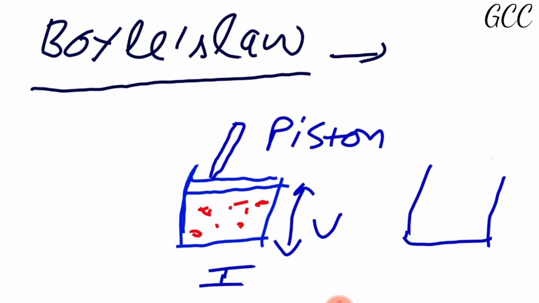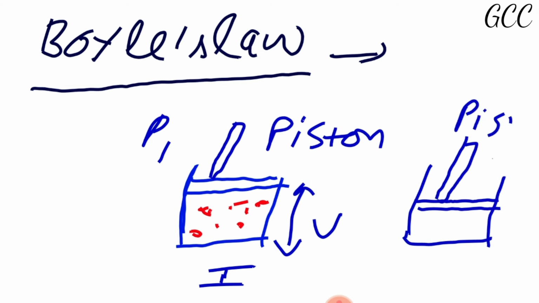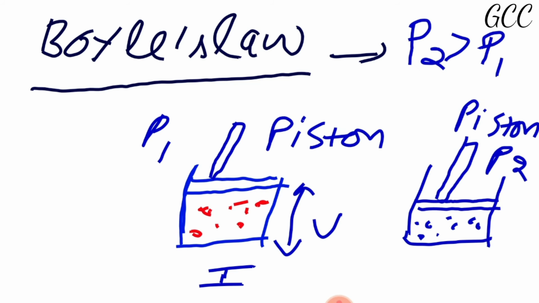Suppose here pressure is P1, and here I am applying pressure P2 on the piston, and these are the gas molecules. Let P2 be greater than P1.